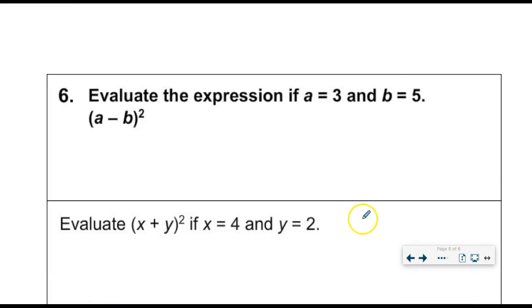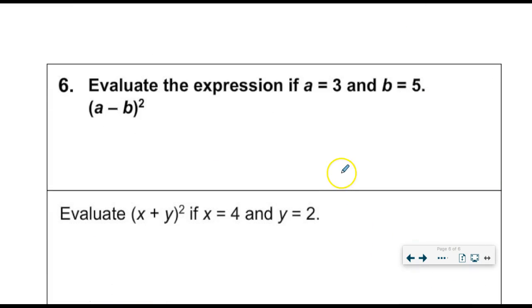Last but not least, evaluate the expression. What you'll notice here is that there are parentheses around the subtraction part, which means, if you remember order of operations, parentheses come before exponents. Why am I doing it this way rather than writing it as a word? Because I work from the top down. It's easier to remember. So when I'm doing parentheses, they obviously come before exponents.